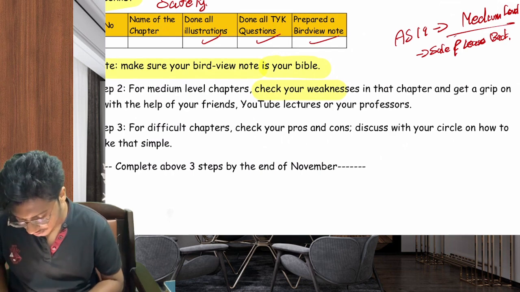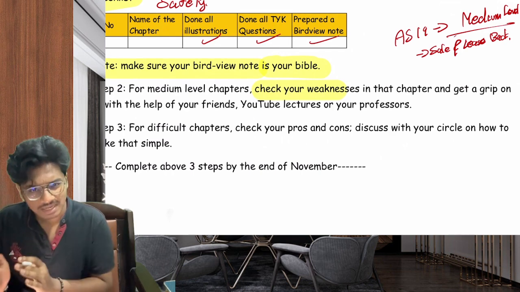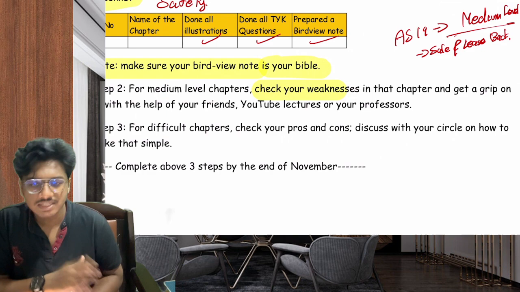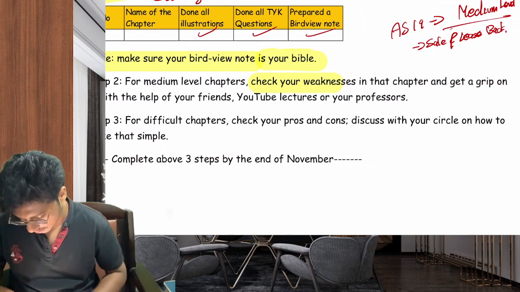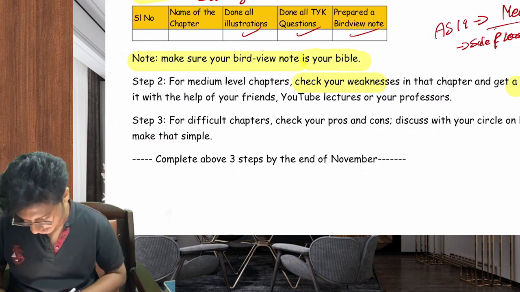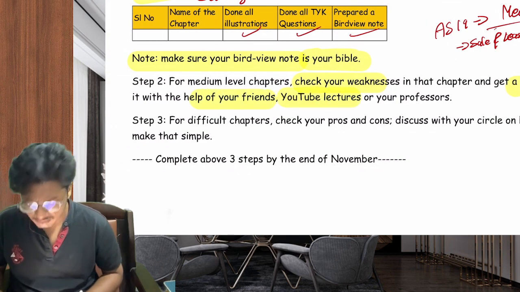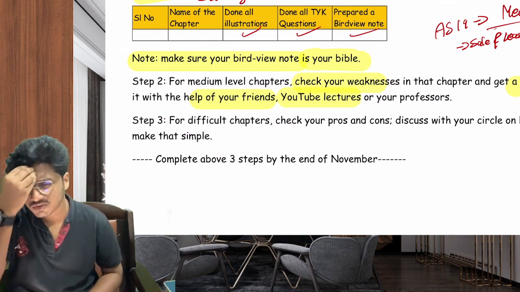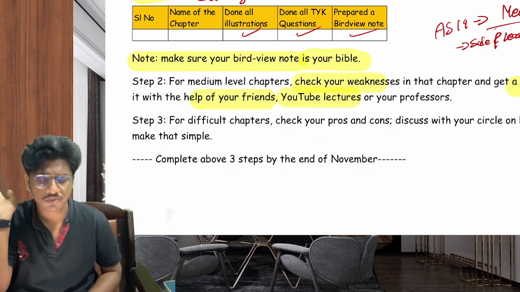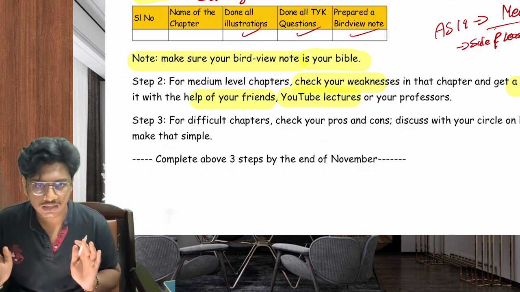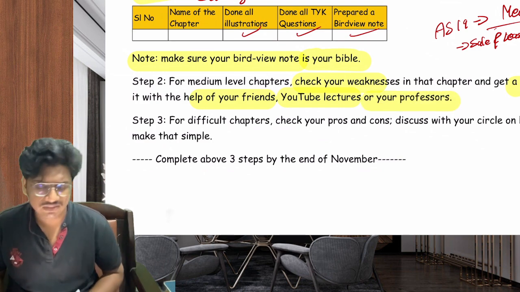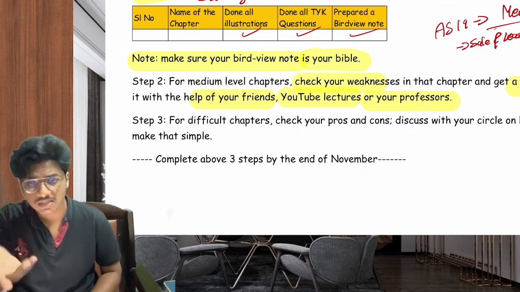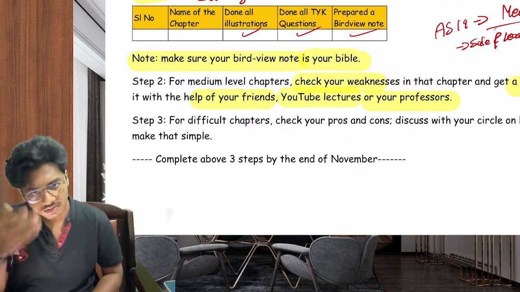Similarly, for every other chapter, you need to find your weaknesses and get a grip on that with the help of your friends, or you can watch YouTube lectures also. See, if you search for an accounting standard, you can get that from YouTube. Most of them are in Hindi, but nevertheless, everything is available on YouTube or with your professors. If you discuss with your professors, the same can be achieved too.